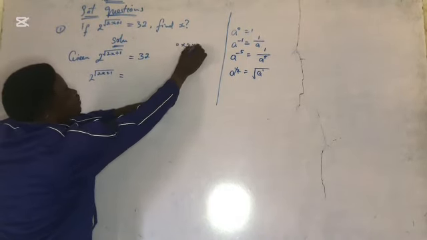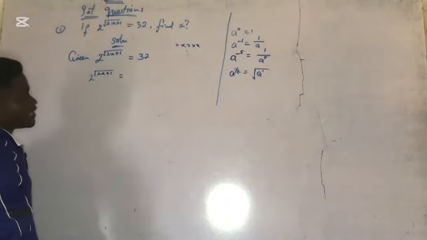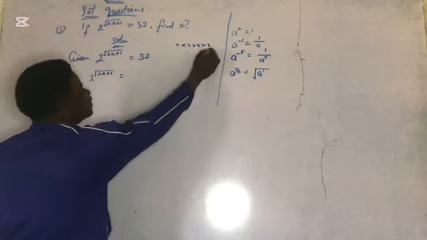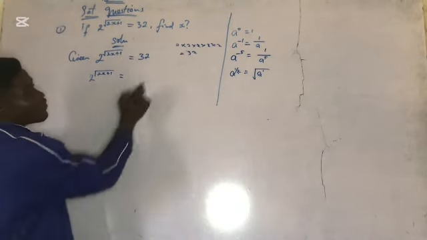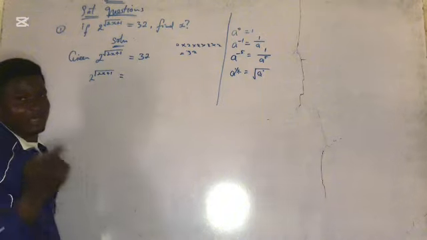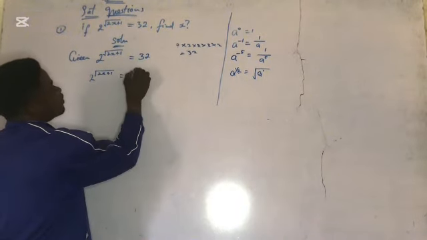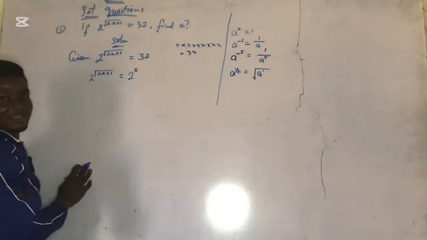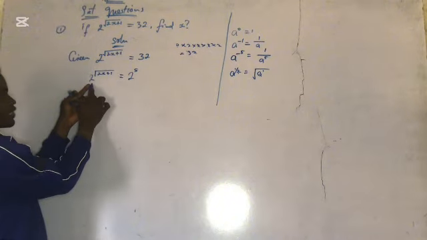4. Times 2 again is what? 8. 8 times 2 again, you're going to have 16. So 16 times 2 again, our answer will give us what? 32. See that? So I'm going to write these values now in standard form. I'm having 1, 2, 3, 4, 5. 2 five times. We haven't changed anything, it still remains 32. No magic we do. The base here now is 2.